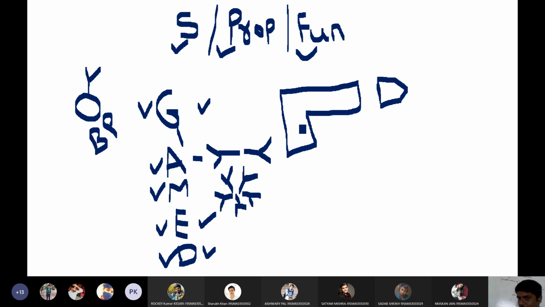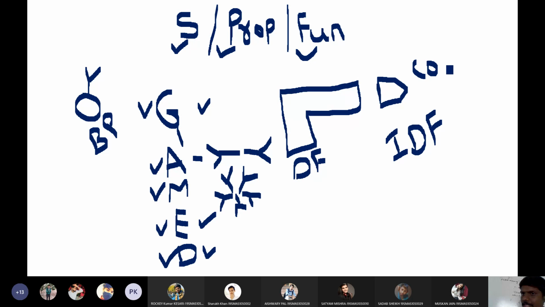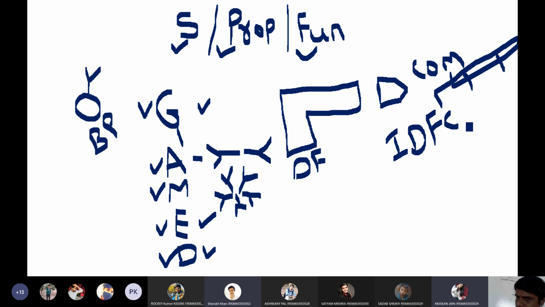Here we have two important functions of antibodies. First are the direct functions, then we have indirect functions. Indirect functions are mediated by the complement system. In the complement system, we have three pathways. Can anyone say the three pathways of the complement system? Very good: the classical pathway, the alternative pathway, and the lectin pathway. These are the three pathways we have.